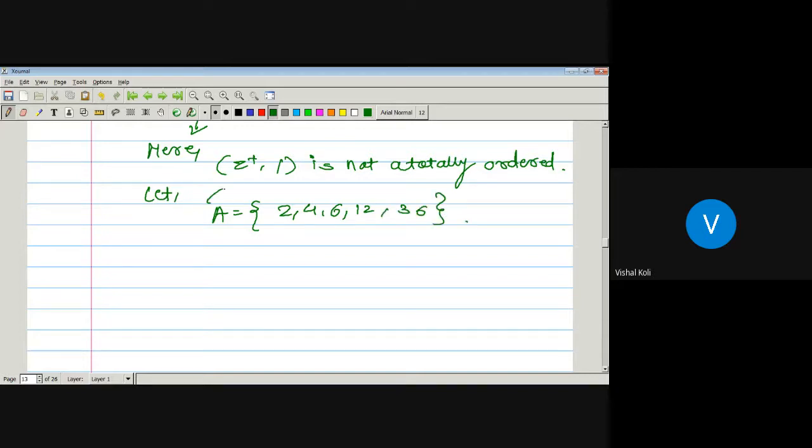Is A a subset of Z plus? Yes, sir. Which implies A is a subset of the set of all positive integers. Now, is this A totally ordered with the same relation divisibility?